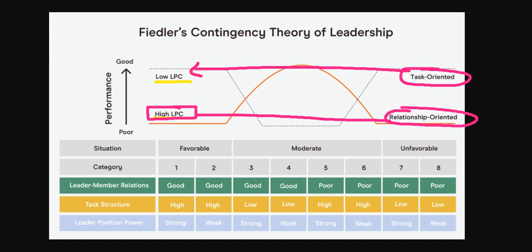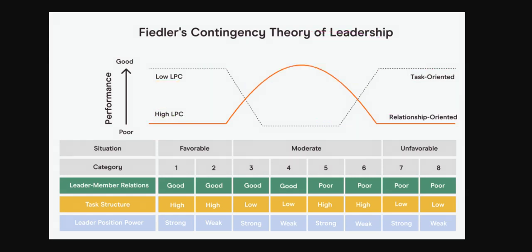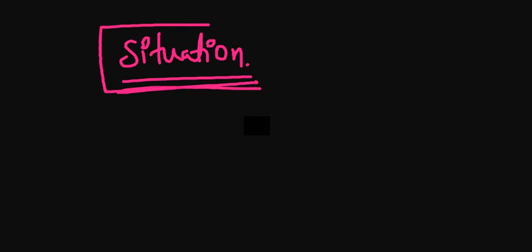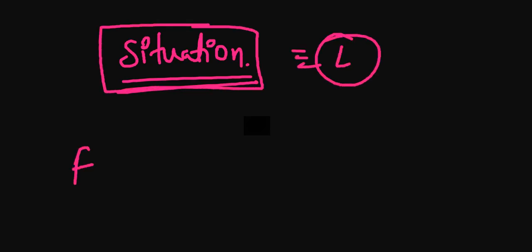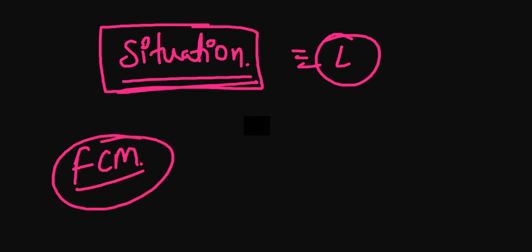You will get low LPC while you are doing the task oriented style, and you will get high LPC while you are doing the relationship oriented leadership style. And it talks about the situation, in what situation you will be doing what, in what situation your leadership will be affected or not. Fiedler's contingency model is talking about this as well.